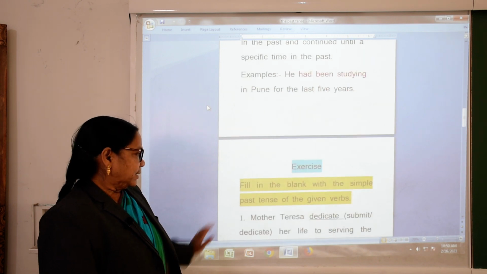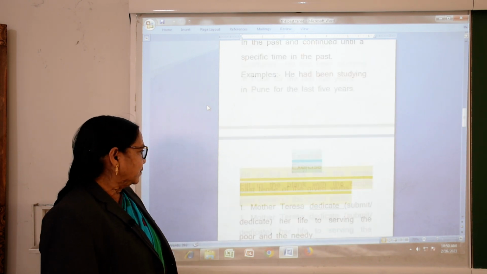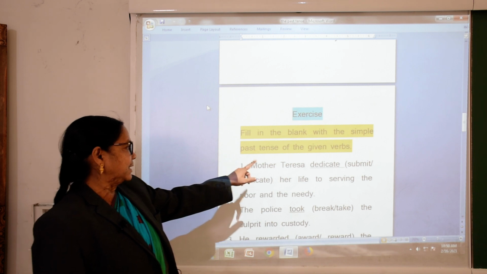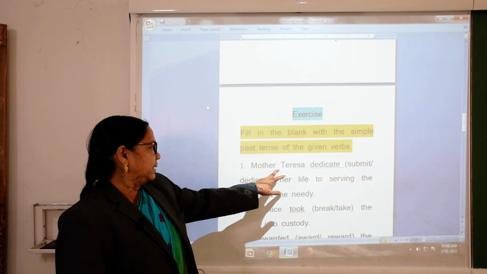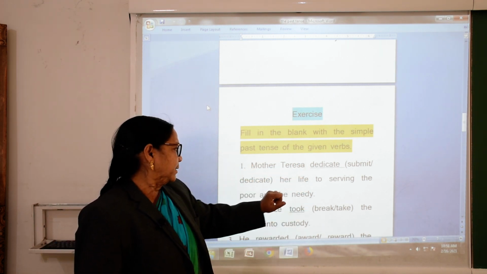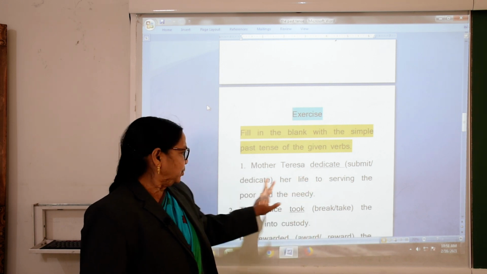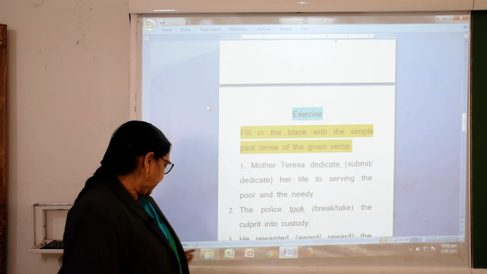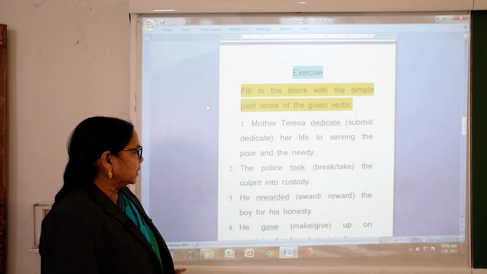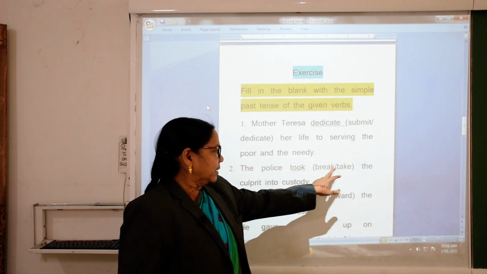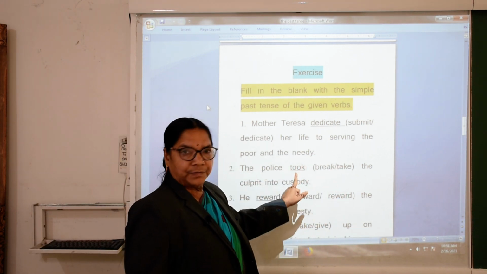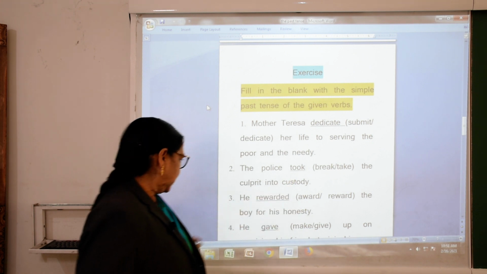Then here some exercises are there. Fill in the blanks with the simple past tense of the given verb. Mother Teresa dedicated. Between the two we have to choose one, so this we have done. The police took; take will change into took, okay.